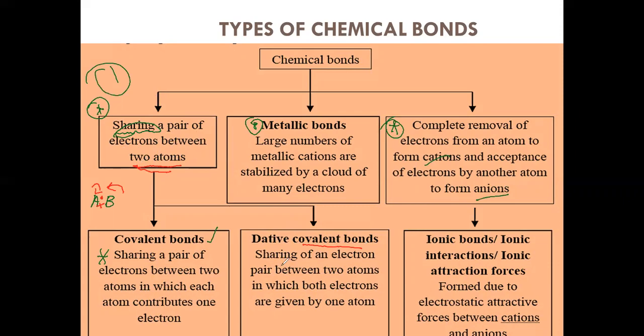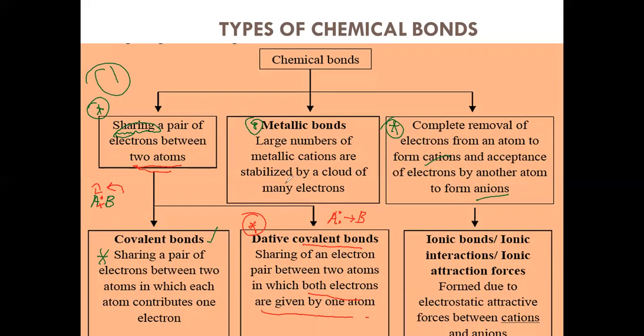So what does this mean? The sharing of an electron pair between two atoms in which both electrons are given by one atom. We should be able to understand this very clearly. So the dative covalent bond means what? Here you have A and B. A is giving one pair of electrons to B. One pair of electrons, not one electron like your covalent bond. So this is what we mean by the dative covalent bond.